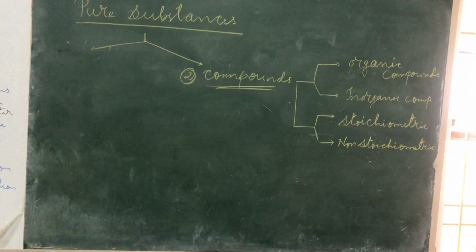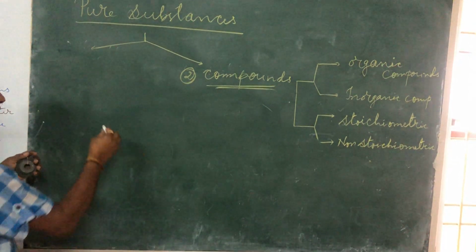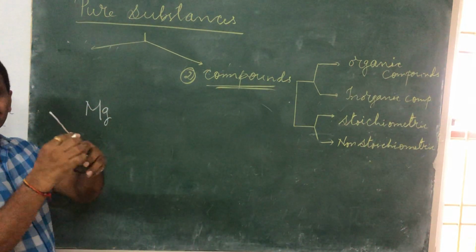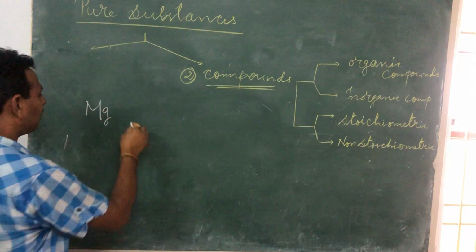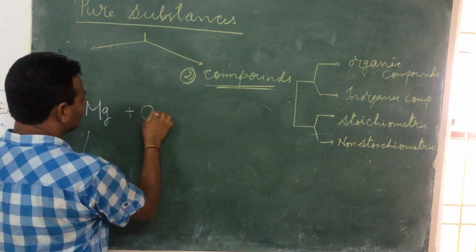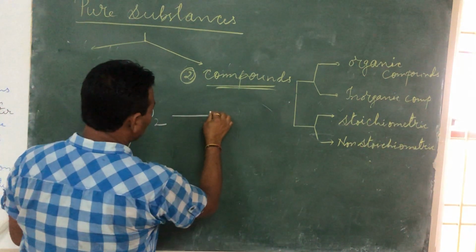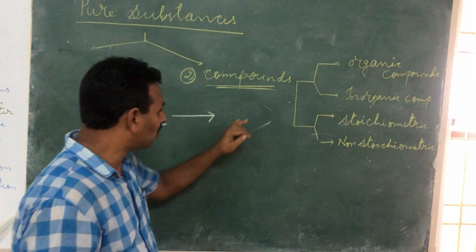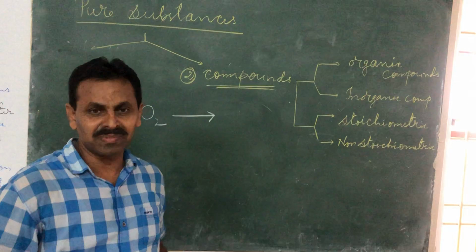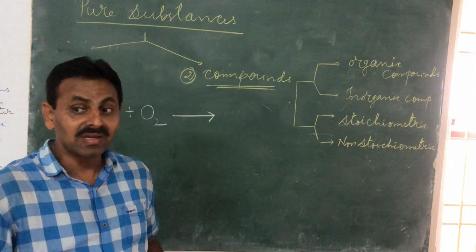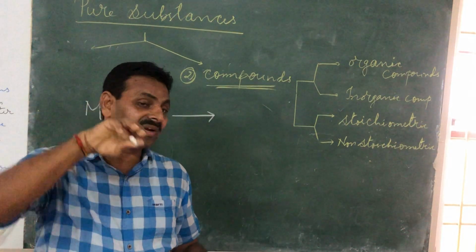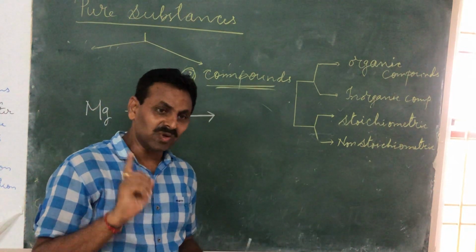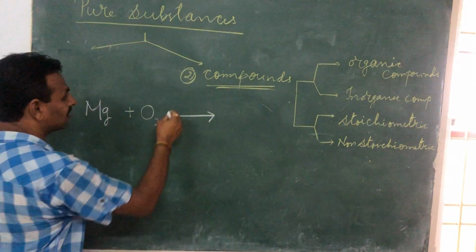So what I have shown, children: magnesium plus oxygen. What will be the product? Nothing will happen. Then you will ask, sir, just now you have shown one reaction, and now you are saying nothing will happen. I have shown the reaction only when you heat.